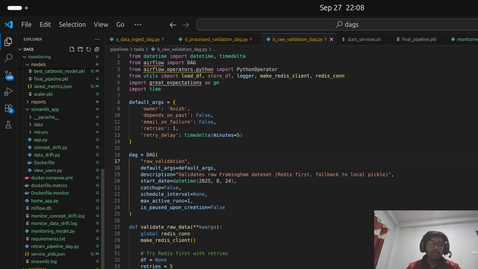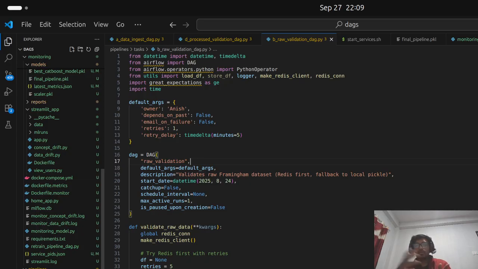And then we do raw data validation. Though we store data in MariaDB, to go from one step to another, we cannot always go to MariaDB and take the data again and again. It is time consuming and costs energy also.